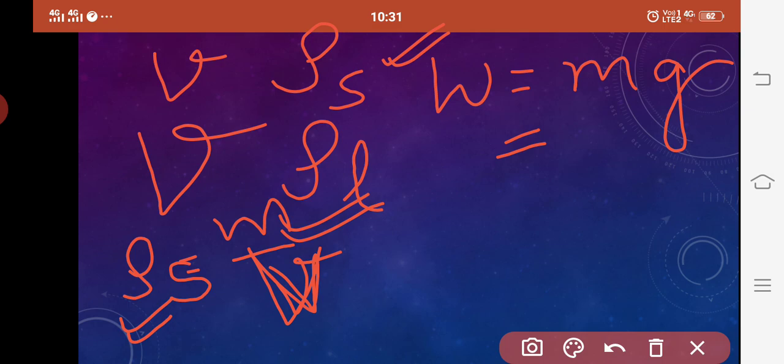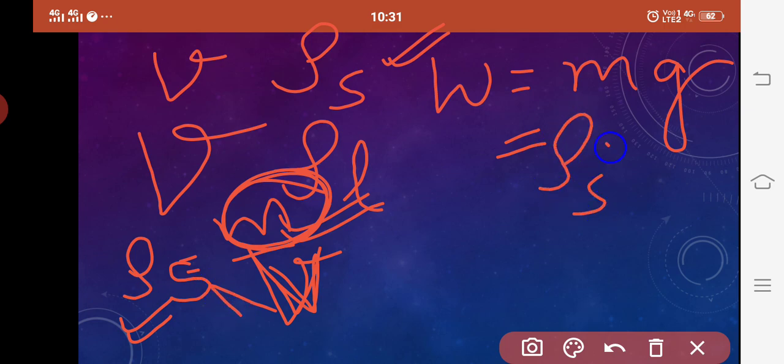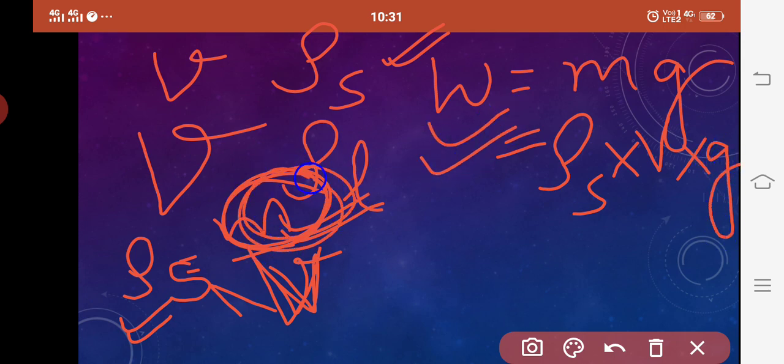Why? Because we are considering solid as a whole, and the whole solid is exerting a downward force because of its weight, therefore we are considering the whole volume. Is that clear? So W is equal to mass into acceleration due to gravity. From here, W is equal to rho s into capital V into g. This we have. Is that clear? क्योंकि आप यहाँ से मास की वैल्यू निकाल सकते हो डेंसिटी और वॉल्यूम को मल्टीप्लाई करके. This was all about weight which is acting downward.